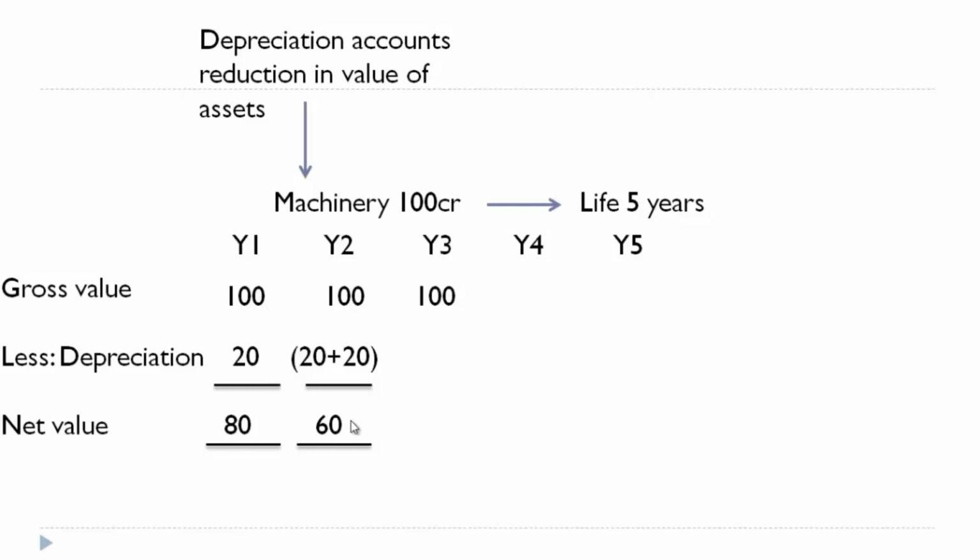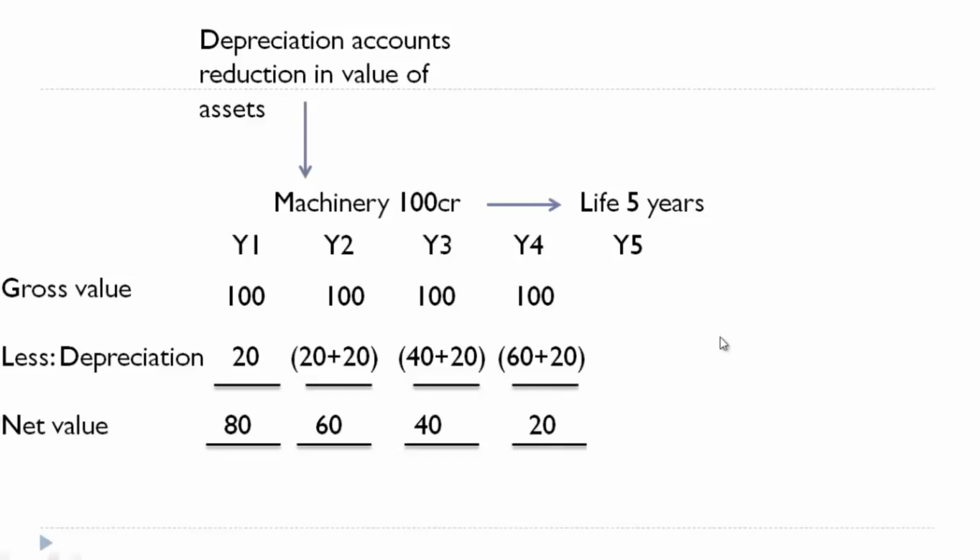In third year gross value would be same, whereas depreciation will be 40 plus current year depreciation of 20. So it's 60, 100 minus 60 is 40. In fourth year, gross value would be 100 and depreciation would be 60 plus 20. So that is 80. 100 minus 80 is 20. In year 5, it will be 80 plus 20.